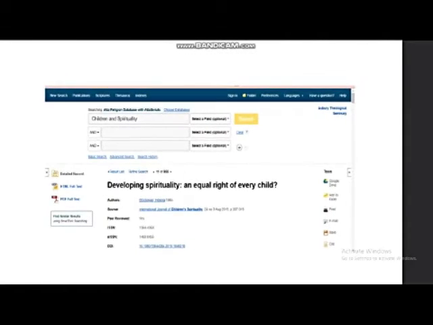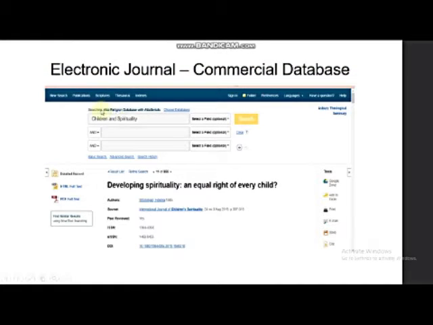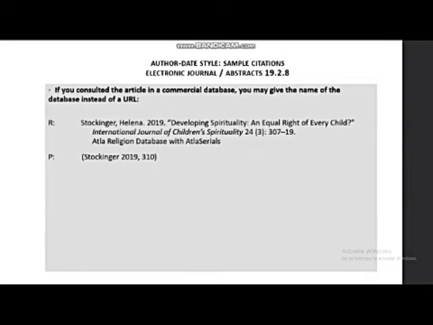Electronic journal using commercial database. We will be using the EBSCOhost ATLA Religion database with ATLA Serials. The article we are going to use is Developing Spirituality and Equal Rights of Every Child. If you consulted the article in a commercial database, you may give the name of the database instead of the URL.